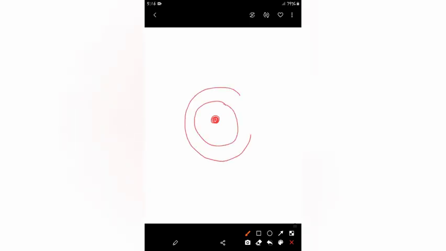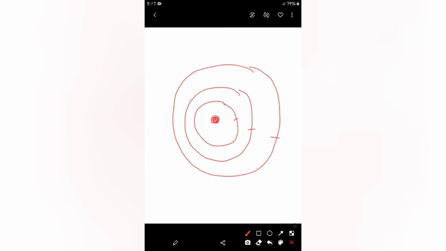suppose this is the nucleus, the center. Okay. And these are the different orbits around the nucleus. Fine. And as I have told you, this is orbit number 1, then this is 2, this is 3, and these will go on further.